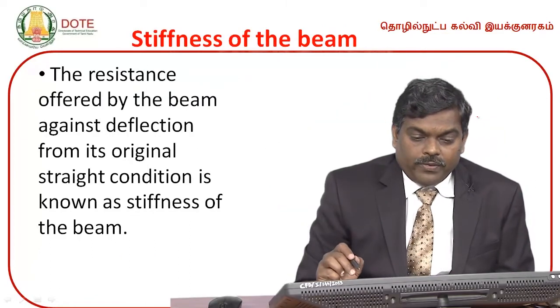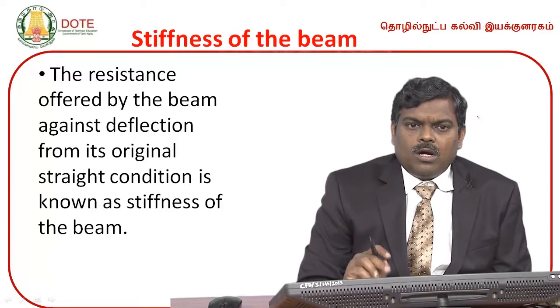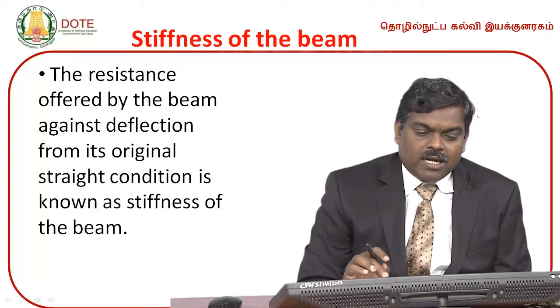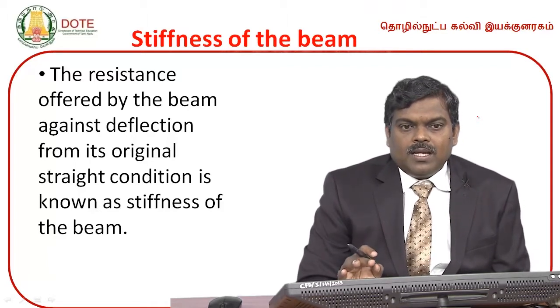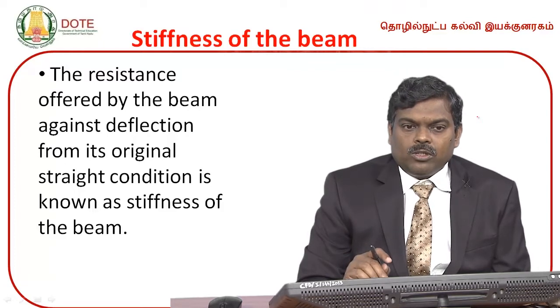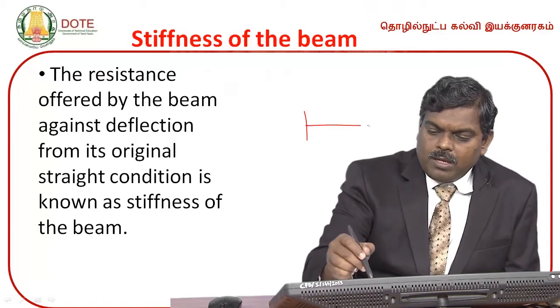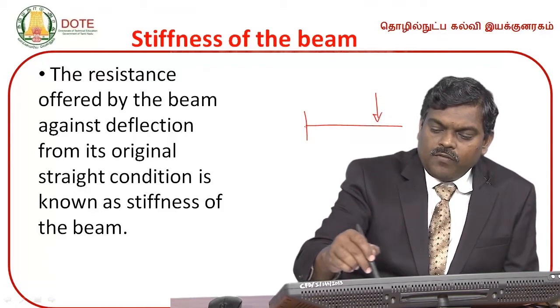Now we are moving to the stiffness of the beam. ஒரு beam stiff-ஆ இருக்கு அப்படின்னு சொல்றோம். How are we defining the stiffness of the beam? The resistance offered by the beam against deflection from its original straight condition is known as stiffness of the beam. We are having a beam. The beam-ல ஏதோ ஒரு load apply பண்றோம். Because of the load, it tends to deflect.